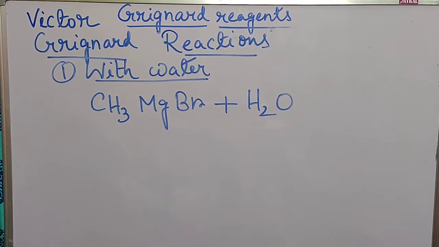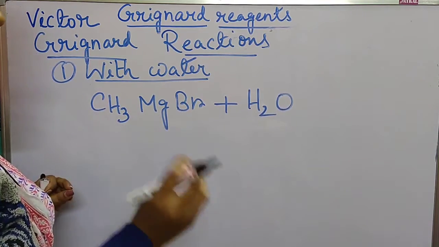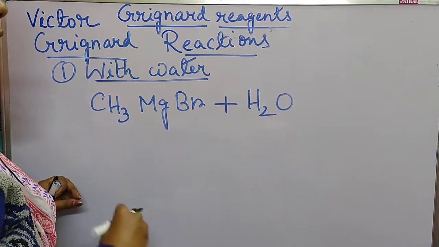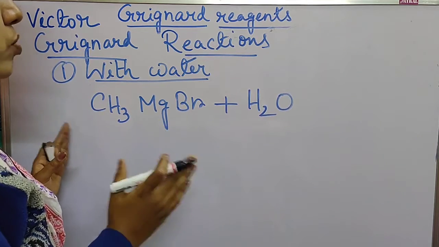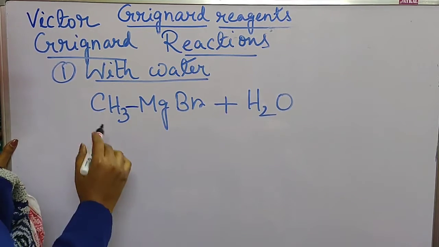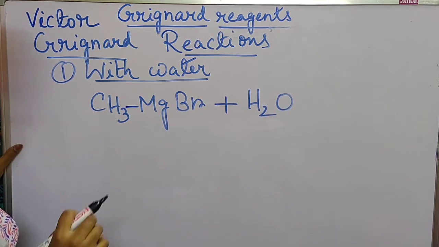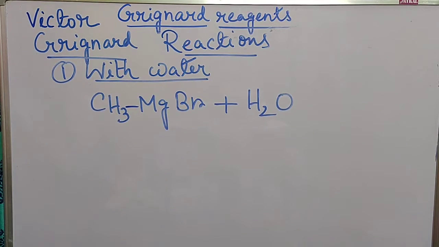First we have to check the partial charges on these two compounds. If we can detect the partial charges, it will help us identify the mechanism, or how the compounds will react with each other. Here in CH3, carbon is normally electropositive, but as magnesium is present here and magnesium has metallic character, it is more electropositive, as metals are more electropositive than non-metals.